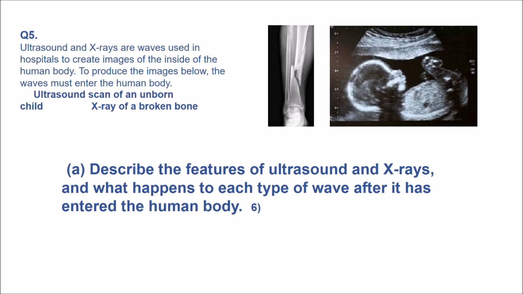Question 5. We have 2 images, one from an ultrasound scan of an unborn child, and the next one is an X-ray of a broken bone. Describe the features of ultrasound and X-ray and what happens to each type of wave after it has entered the human body. Features of each, and then what happens for each of them, 6 marks.